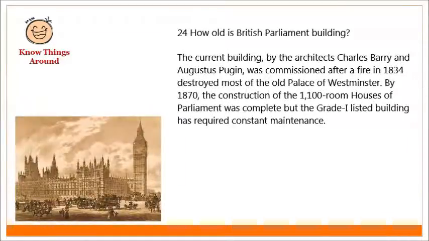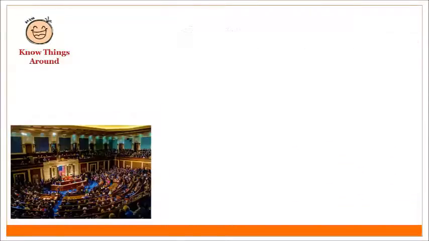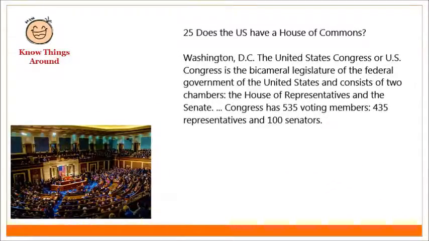How old is the British Parliament building? The current building by the architects Charles Barry and Augustus Pugin was commissioned after a fire in 1834 destroyed most of the old Palace of Westminster. By 1870, the construction of the 1,100 room Houses of Parliament was complete, but the Grade 1 listed building has required constant maintenance.